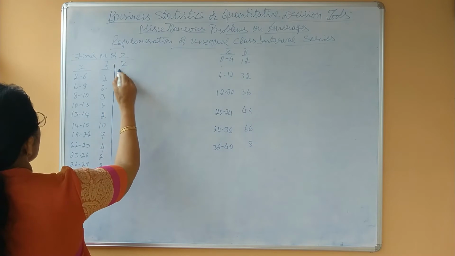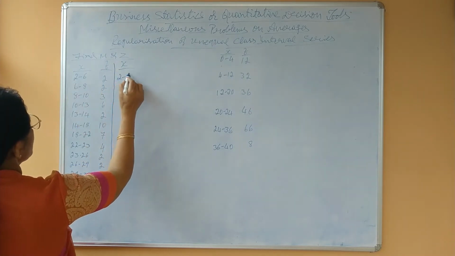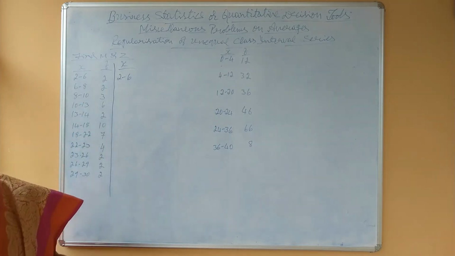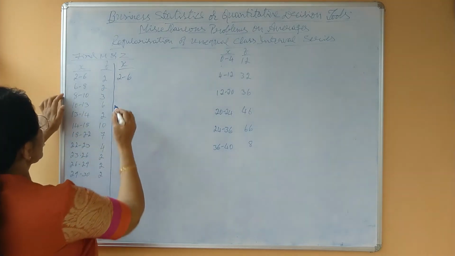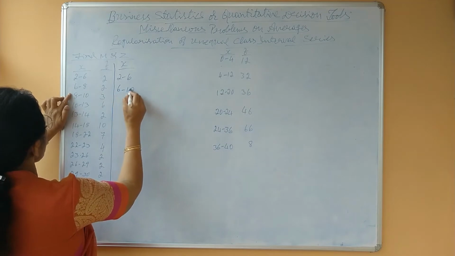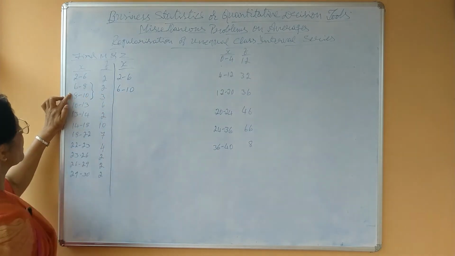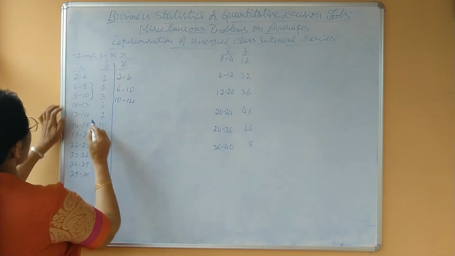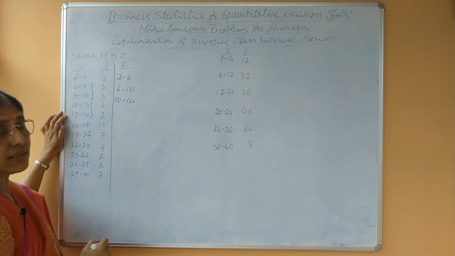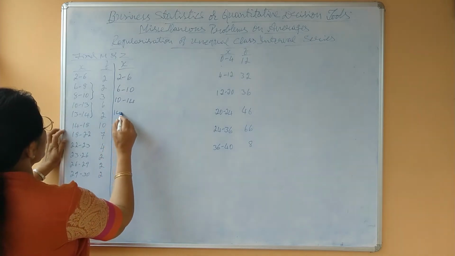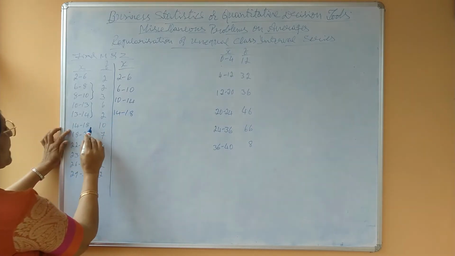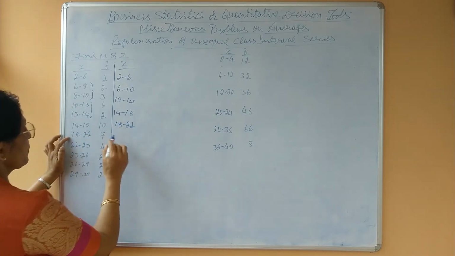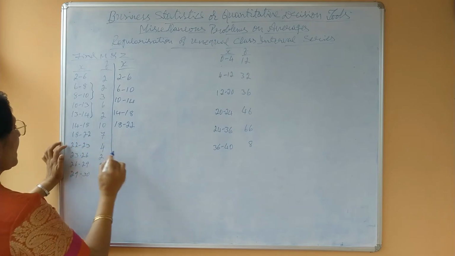Now take x: 2 to 6, and next one, as the class interval we have decided is 4, must be 6 to 10. That means we have clubbed these two classes. Next class must be 10 to 14, means we have to club these two classes. Then 14 to 18 we need not club, return as it is. Next one is 18 to 22, class interval 4, return as it is.